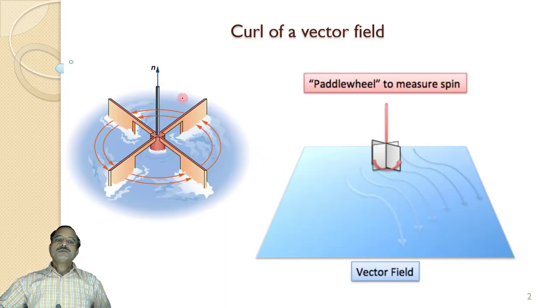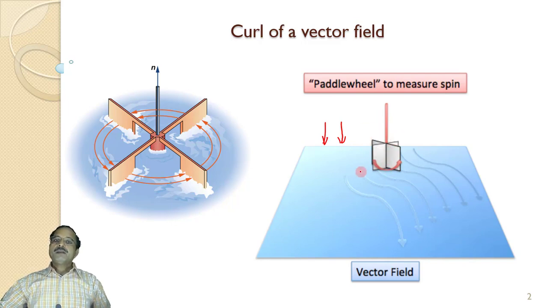Now let us suppose this is the flow of water in a river and we inserted some paddle wheel here. Now on this paddle wheel, if the water flow is exactly uniform, the same water flow in the same direction, then there won't be any rotational effect on this paddle wheel.